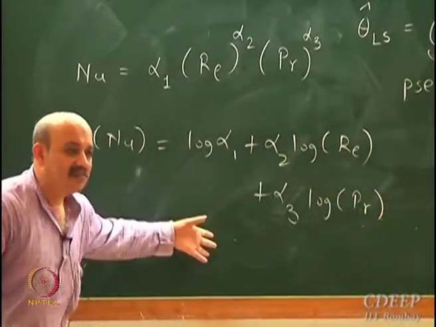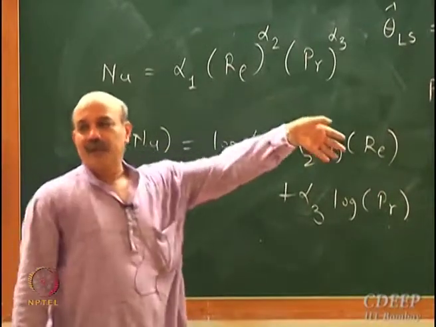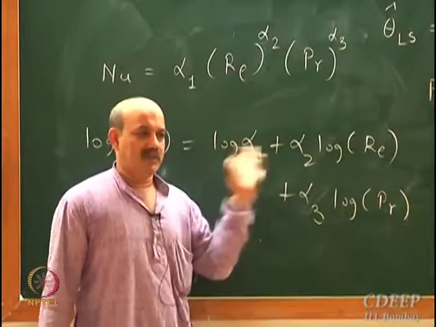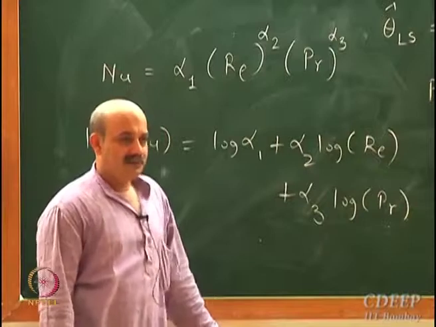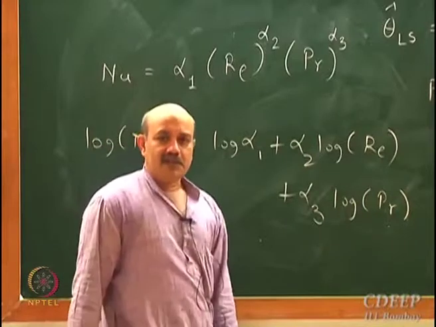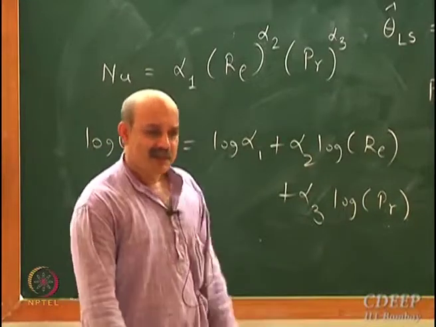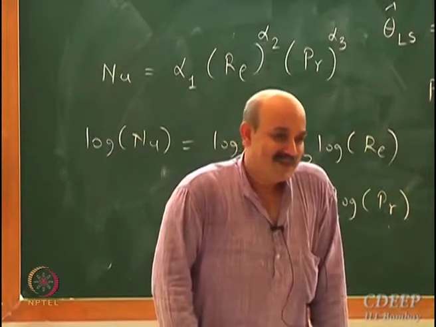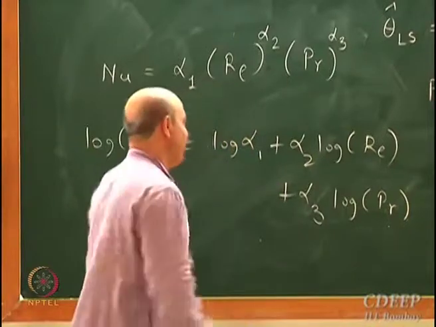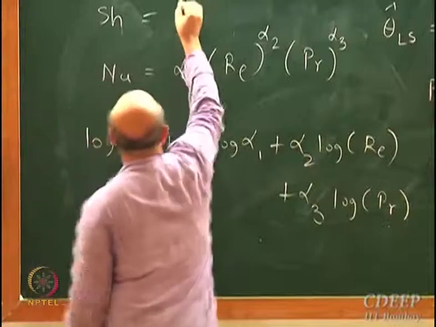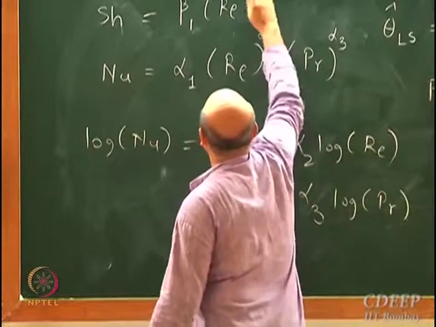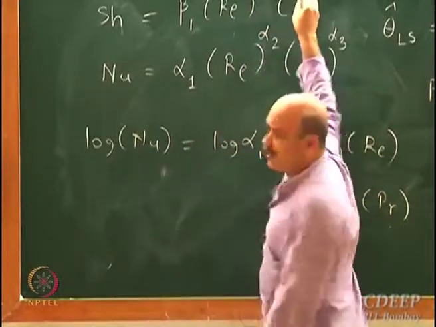This transformed model is linear in parameter. I could use the least square estimation technique to estimate log alpha 1, alpha 2, alpha 3. If I get log alpha 1, I can get alpha 1, not an issue, right? So this is a simple transformation. What is a mass transfer correlation? Sherwood number is equal to some beta 1 plus Reynolds number raised to alpha 1 or beta 2 plus what, Schmidt number?